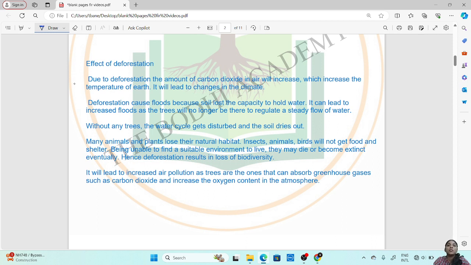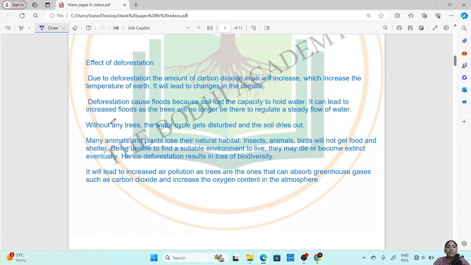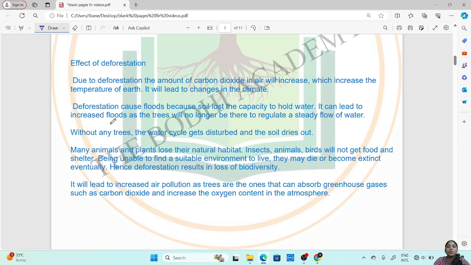Now, when these soil particles are anchored together, it also increases the capacity of soil to hold or absorb the water. Since there will be no trees, the soil will also lose its capacity to hold the water. And it can lead to increased floods as the trees will no longer be there to regulate the steady flow of water.